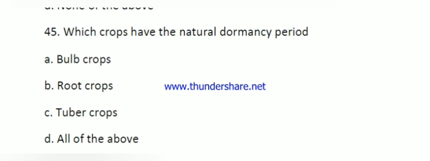Here the question number 45. Which crop has the natural dormancy period? Here the right answer is all of the above. All three, bulb, root and tubers, are vegetative parts. All have natural dormancy.